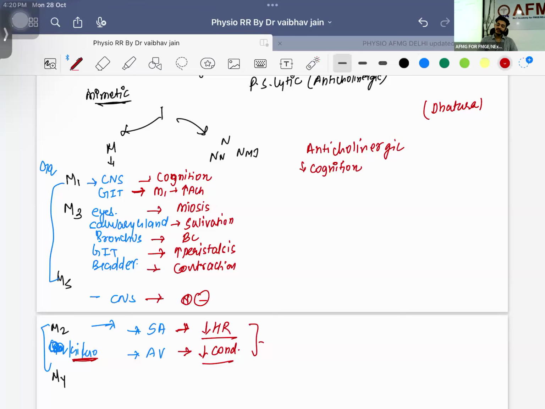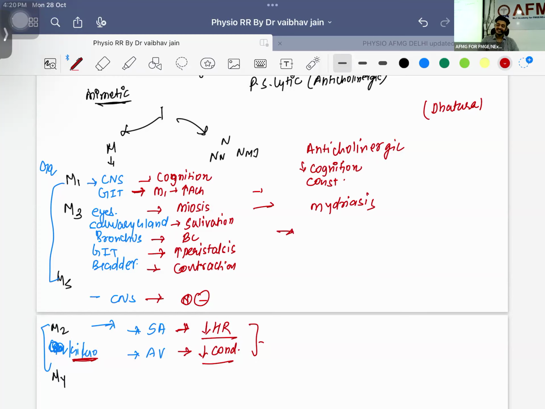Second thing, what is going to happen? It is going to decrease your M3 receptor activity, leading to what? Constipation. Leading to what? Constipation. What happens about the miosis? Here you will be having mydriasis. Because of mydriasis, are you able to see that particular person? Pupils are dilated. You are not able to identify that person, right?